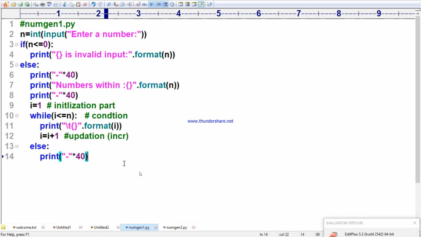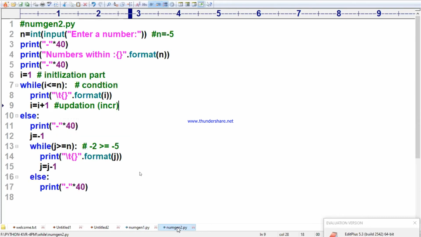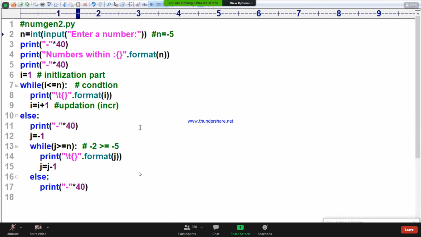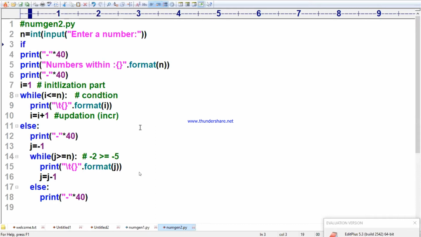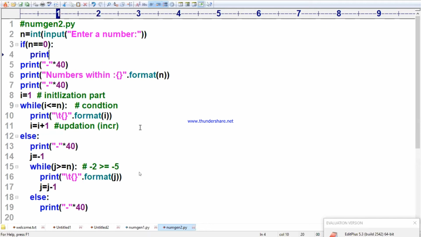Okay. Now I am opening that. Going to the next page. Now coming to this point. Number generation 2.py. Suppose if anybody enters the 0 number and I want to stop it, here only I will stop it. If n double equal to 0, I will print "is invalid input". Here only I am stopping the 0 number.